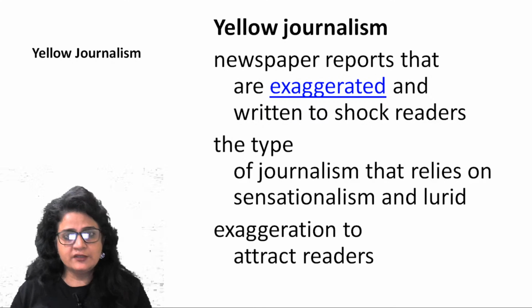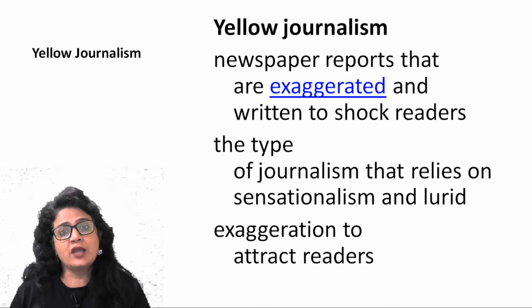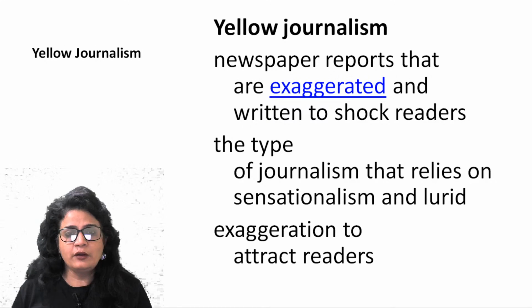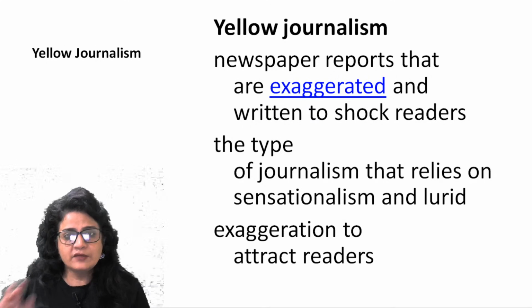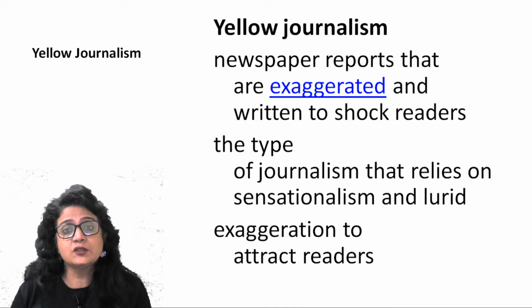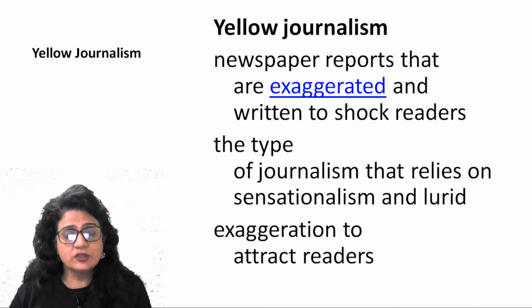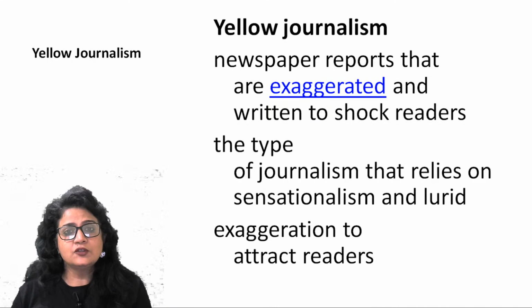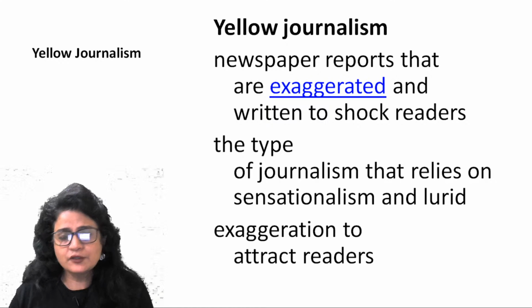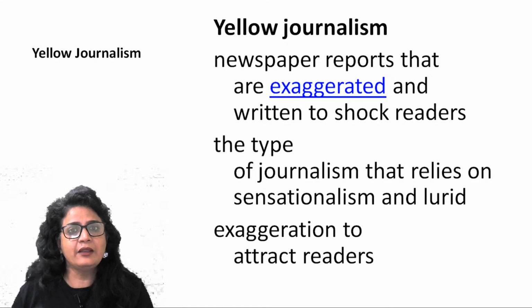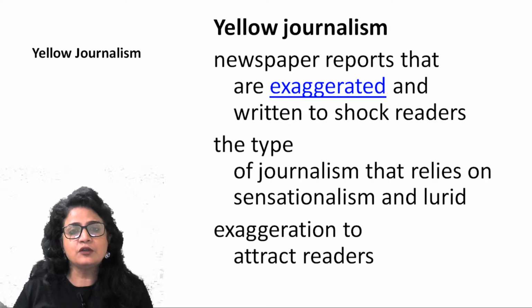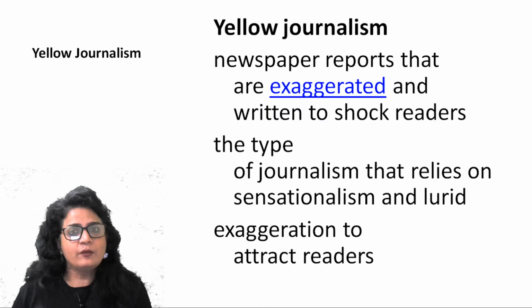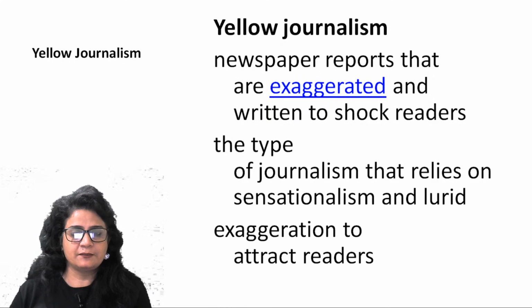So the kind of journalism that you see on most of the channels in India or in other countries as well, you will see that they have compromised on journalistic ethics or standards. So these news reporters do anything to attract the reader or the viewer. So that way of journalism is yellow journalism.